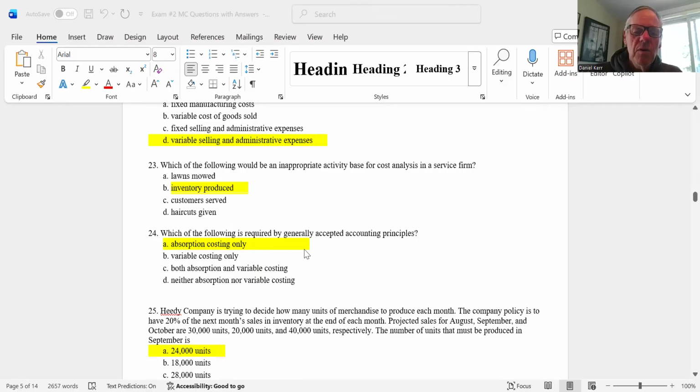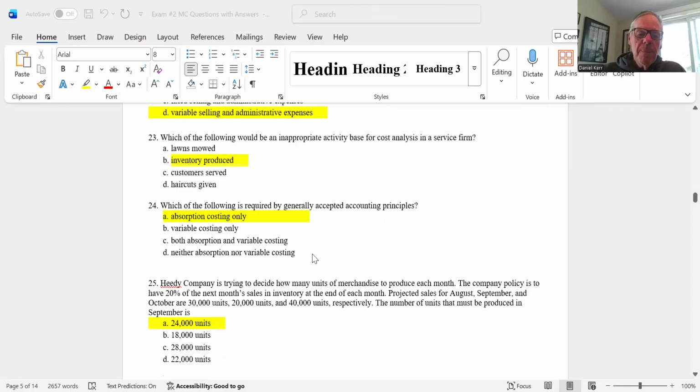24. Which of the following is required by generally accepted accounting principles? So GAAP actually requires you to use absorption costing. You can use variable costing for internal management purposes, but for figuring out cost of goods sold on the income statement, you've got to use absorption costing. That's what GAAP requires.